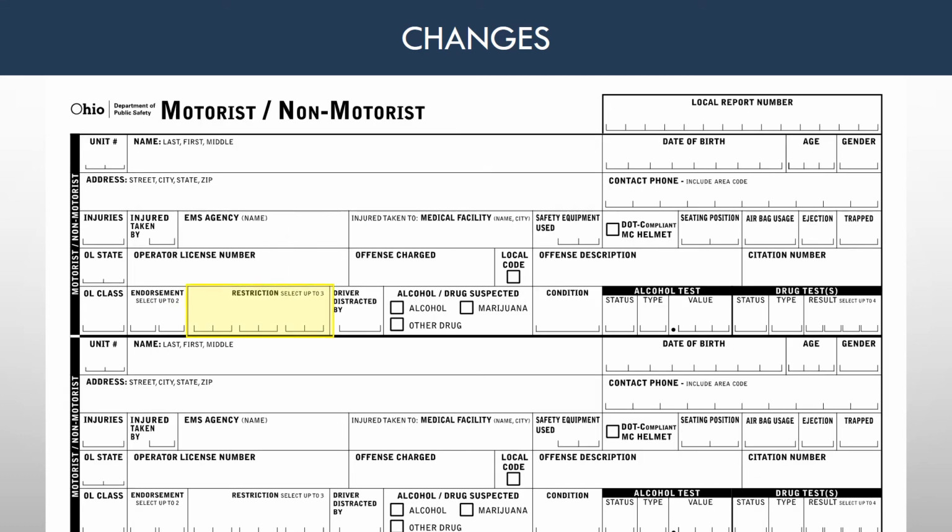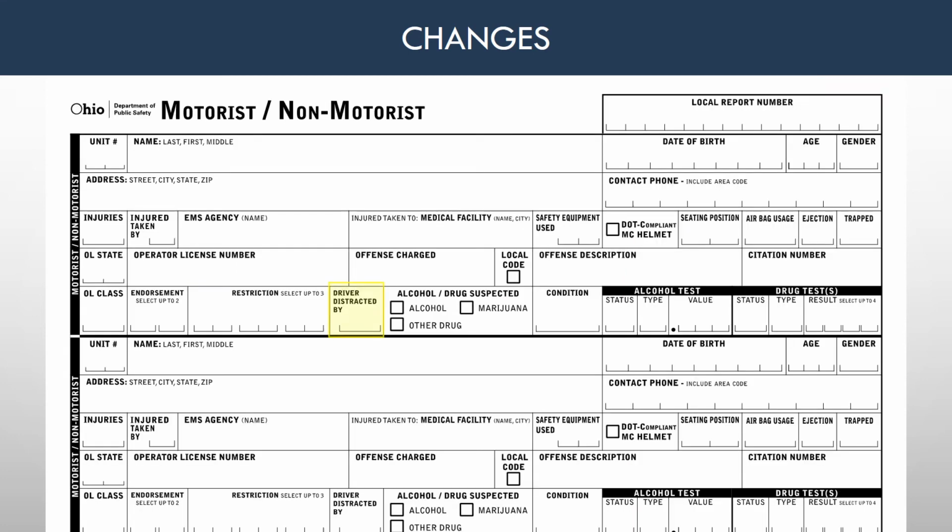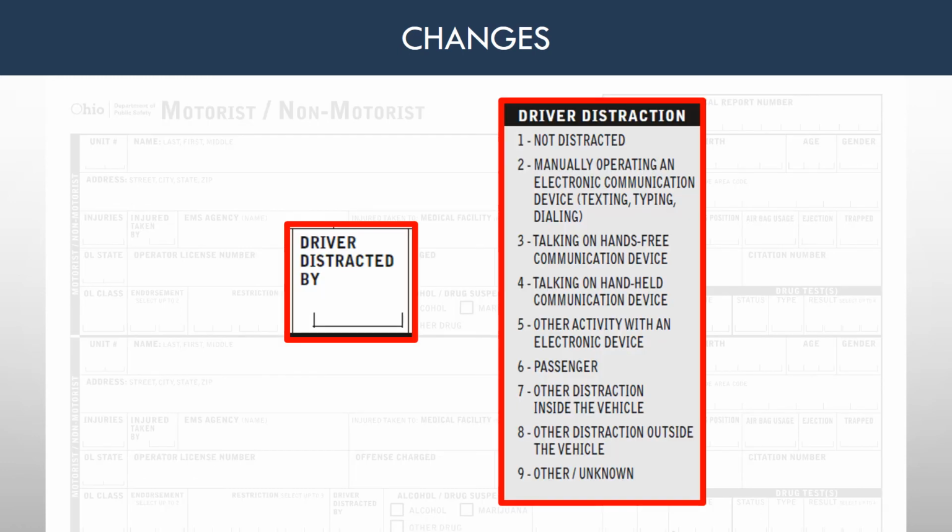Restrictions should be reported in the same manner as endorsements. Enter up to 3 restrictions that are applicable to the crash being investigated. The options for driver distraction were upgraded to reflect changing technology.